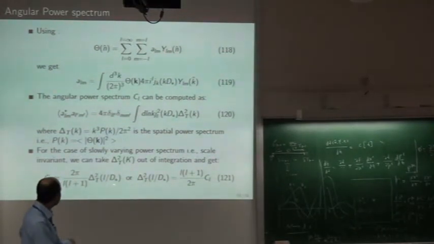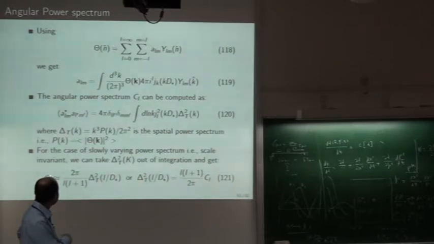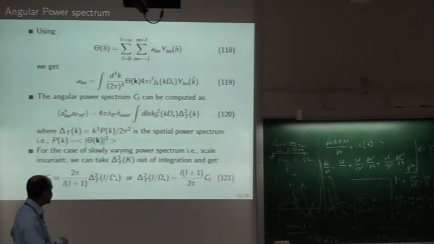And what we end up with is this one. That C_l comes from here. C_l is related to this thing. I will again show this. It comes this way. Now that is exactly what I was saying, that there is a scale, Fourier scale l by D star. So inhomogeneities at that scale are related to the anisotropies at scale l, C_l. You should understand that D is a length scale, so anything 1 by length scale is the Fourier mode.